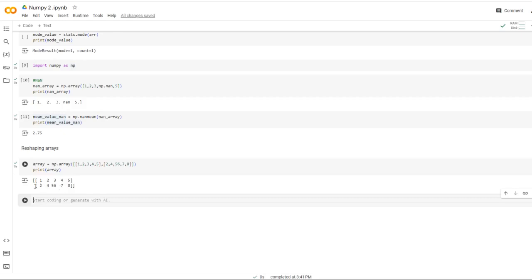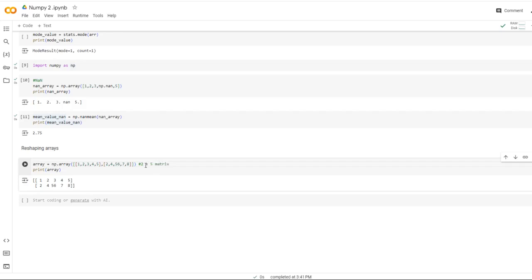Here it is 2 rows and 5 columns. This is the 0th row, this is the 1st row, a 2 cross 5 matrix.